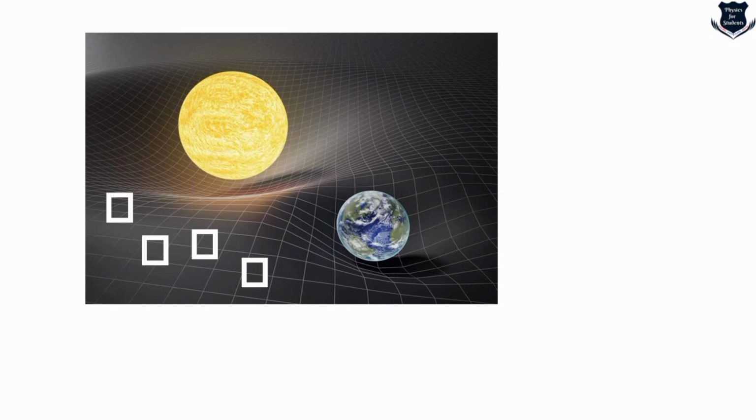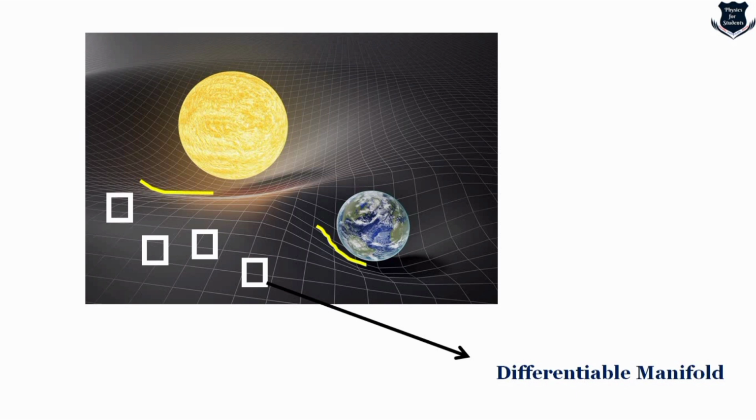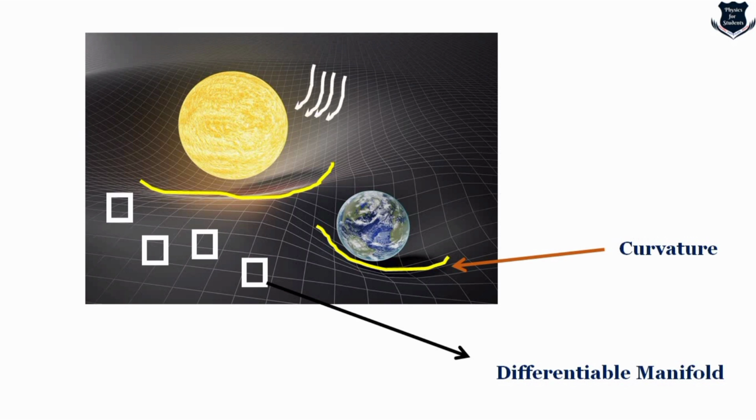So if I divide this manifold, this is basically a differentiable manifold. That means a manifold which can be differentiated. Why? Because we need to use calculus to measure it. These dents, as you see, the Earth has got a lesser dent because of its lesser mass, and the Sun has got a bigger mass, so it causes more space-time curvature. These are the curvatures. And these lines, the white ones, actually show that the lines are denser over here and lighter over here.